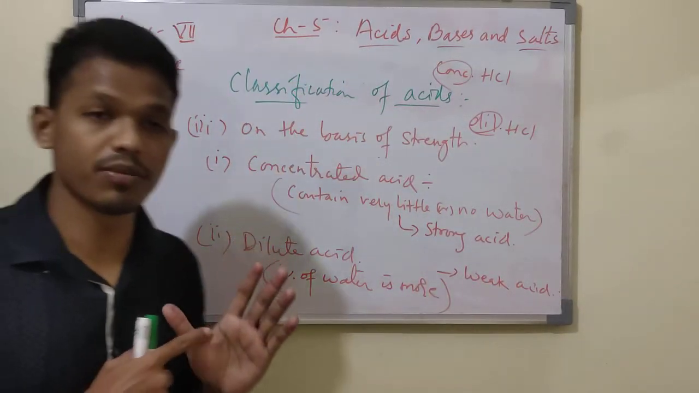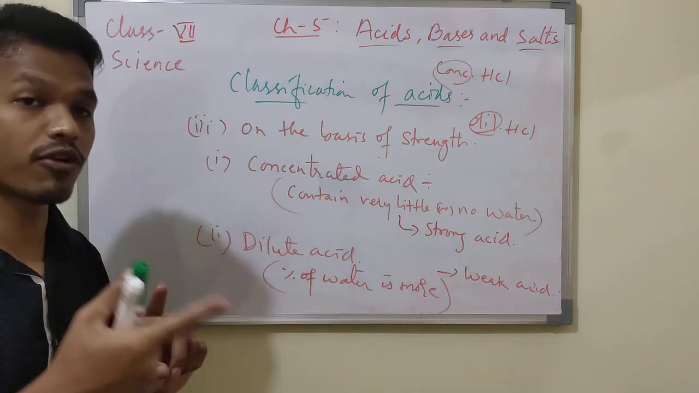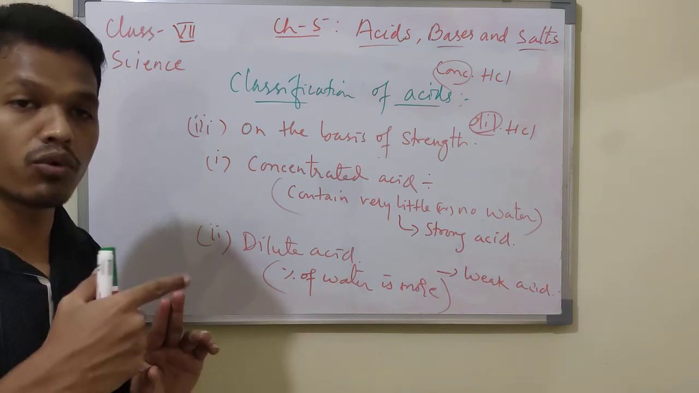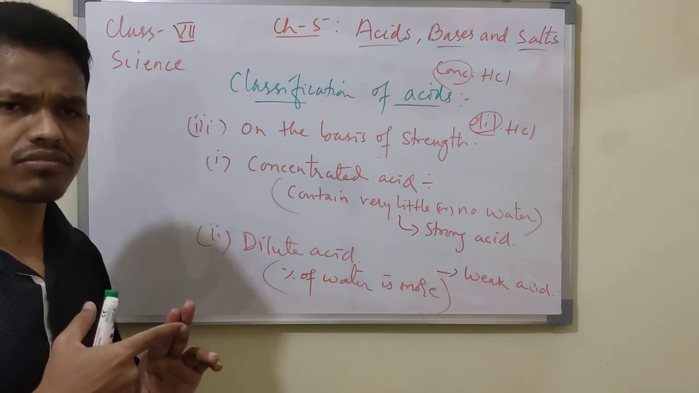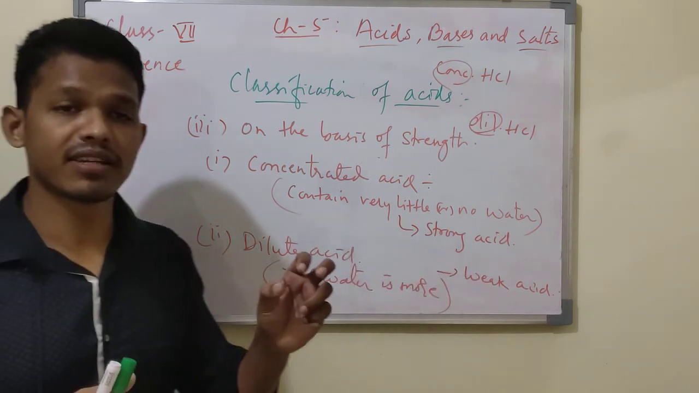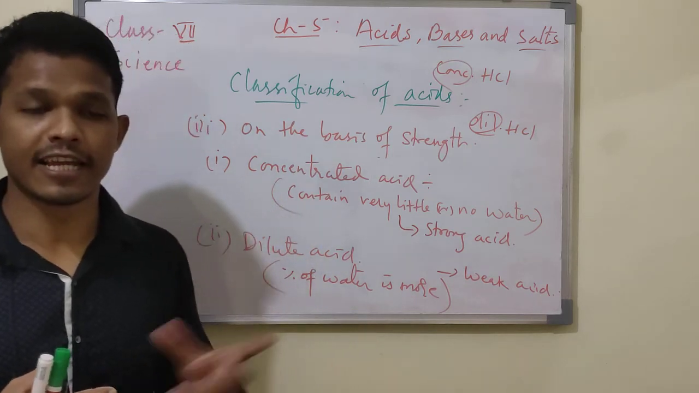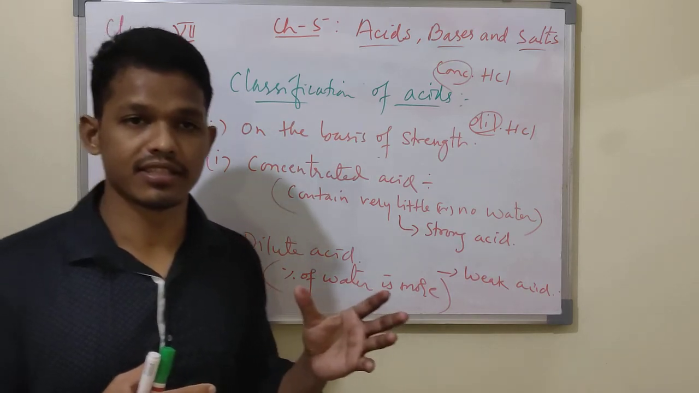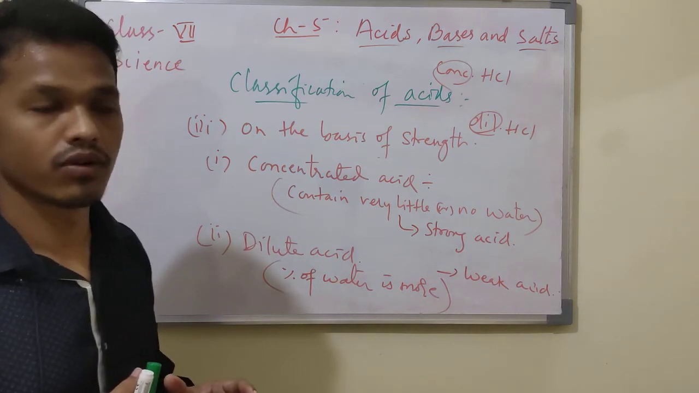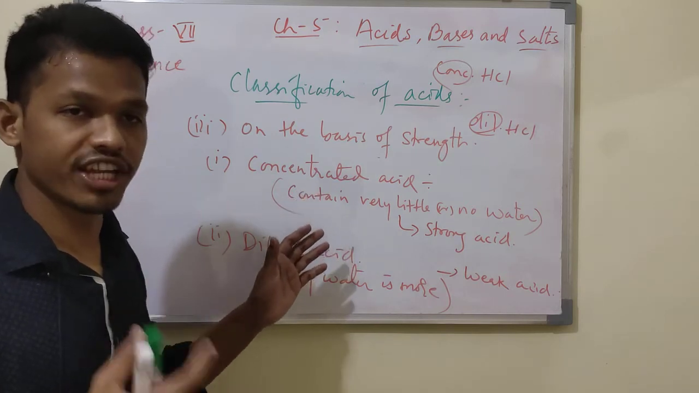First is the classification on the basis of origin: mineral acid and organic acid. Mineral acids are derived from minerals from the earth. Organic acids are derived from plants and animals. For example, plants give oxalic acid, lactic acid, and tartaric acid. These are plant and animal acids, so they are organic acids.